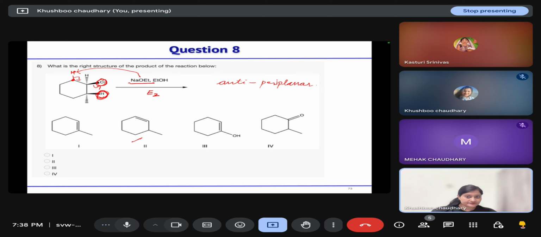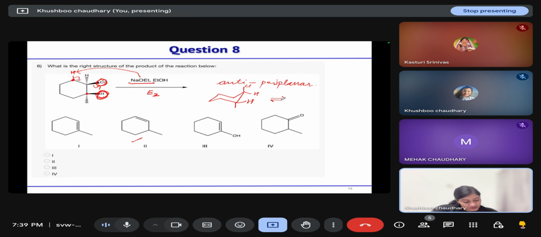Got this? Methyl group is there. Is there any effect? That's a methyl in the product. This stereochemistry is fixed, so this hydrogen and chlorine will not go trans to each other even in the ring inversion step. If we draw it in the chair form, here this methyl is below, hydrogen is above, chlorine is above, this hydrogen is below.